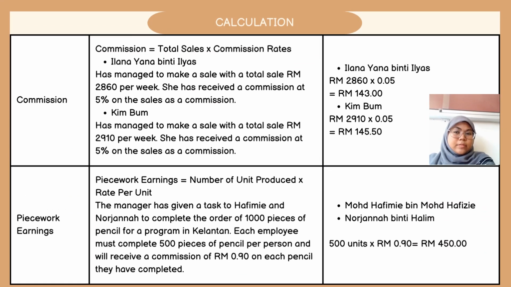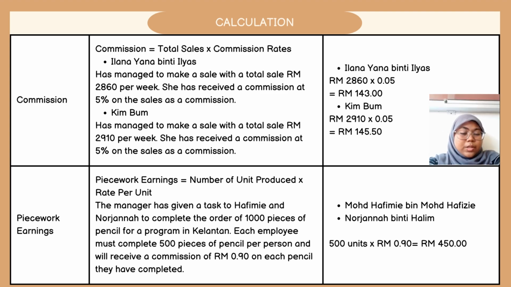For example, Yana has managed to make sales totaling 2,860 ringgit per week. She has received a commission of 5% on the sale. How to calculate the commission? Commission for Yana is 2,860 ringgit, which is the total sales, times 0.05, which is the commission rate, equal to 143 ringgit. This method also applies to Kimber's commissions.